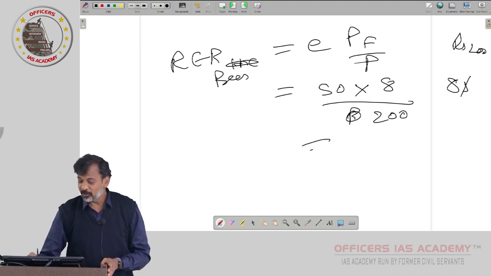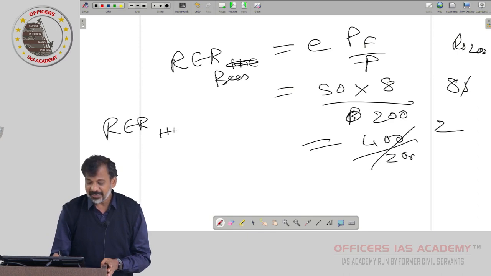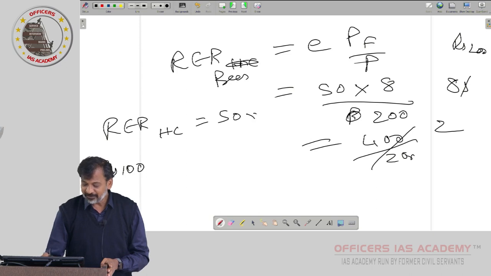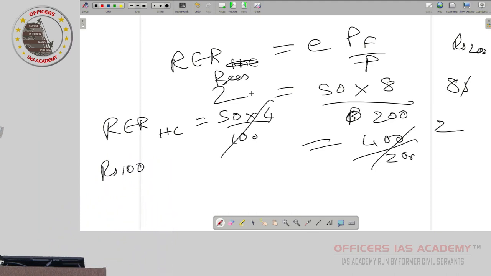So 400 by 200 is equal to 2. Yes or no? Similarly for haircut, let us assume in India haircut is 100 rupees, in the US it is $4, means E into PF by P, 50 into 4 by 100, 2. Basically what they are saying is that goods are twice as costly as in India. Same goods and services are costing 2.